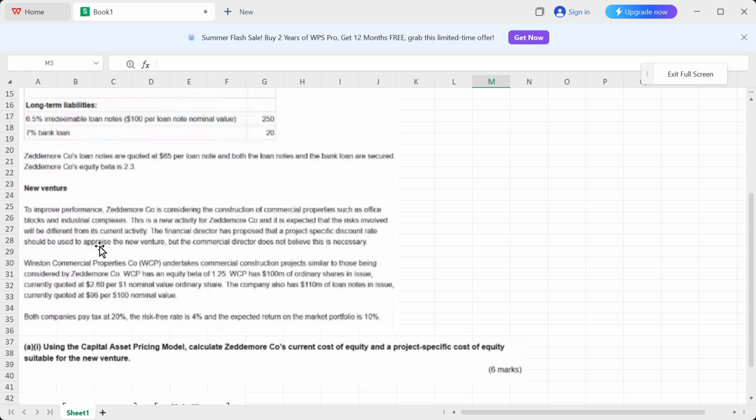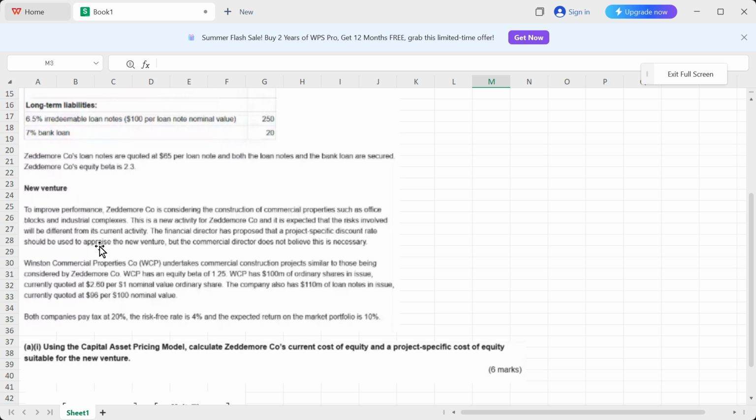So if you guys remember, when we were taking the classes of CAPM, when we were studying the capital asset pricing model, I told you guys in the class that it is preferred to use the capital asset pricing model where you are doing investment in a new industry, in an industry that you have not invested in before.